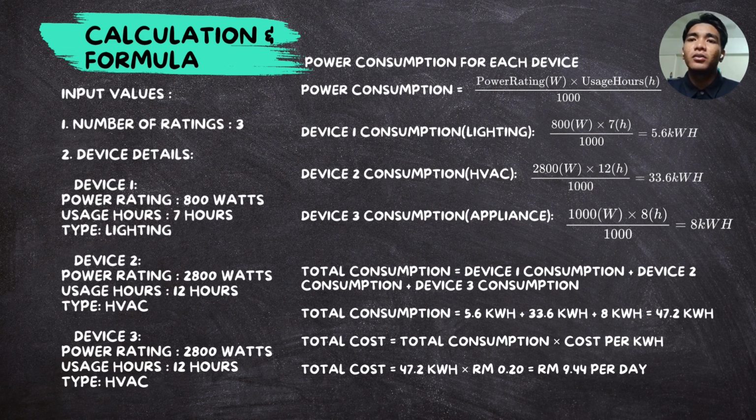The total cost is calculated by total consumption times cost per kilowatt hour. So here, 47.2 kilowatt hours of total consumption times 20 cents, which is the price per kilowatt hour we got from the internet, TNB, an average of 20 cents per kilowatt hour, and it will get 9 ringgit 44 per day. Thank you.